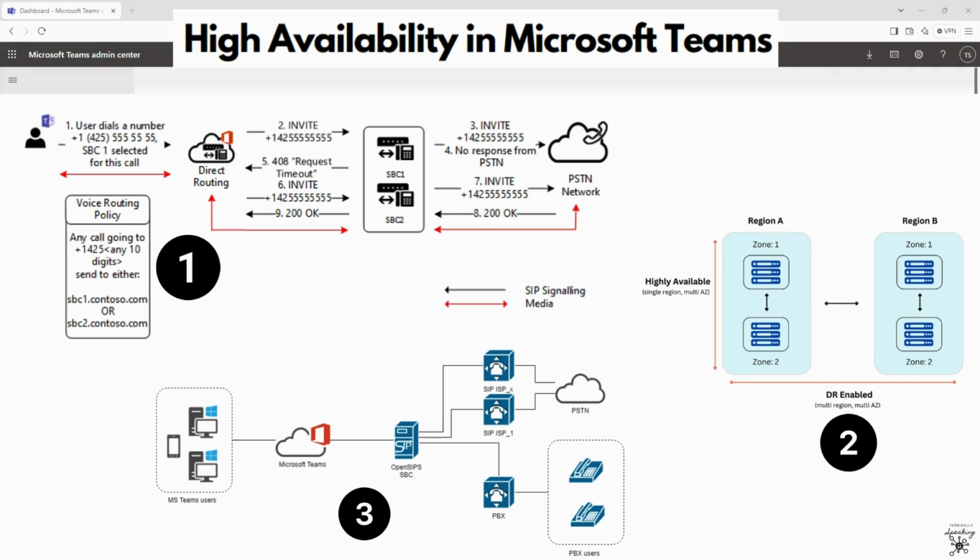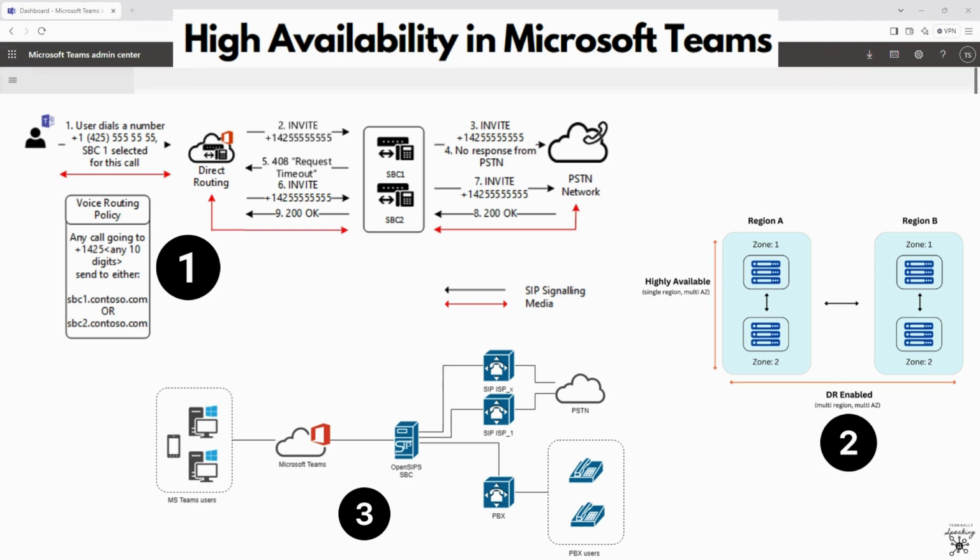Some considerations and challenges would be to ensure sufficient bandwidth and properly configure QoS to avoid bottlenecks. High availability configurations involving on-premise equipment like SBCs require careful planning and testing. And deploying redundant SBCs, SIP trunks, and ExpressRoute can increase costs.